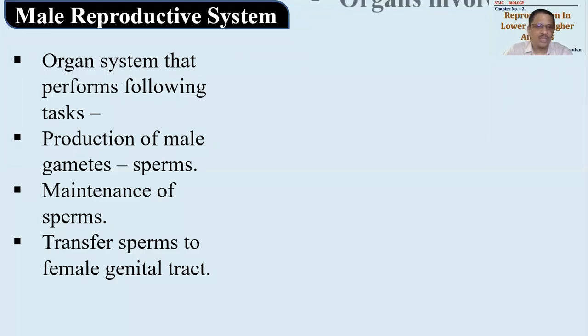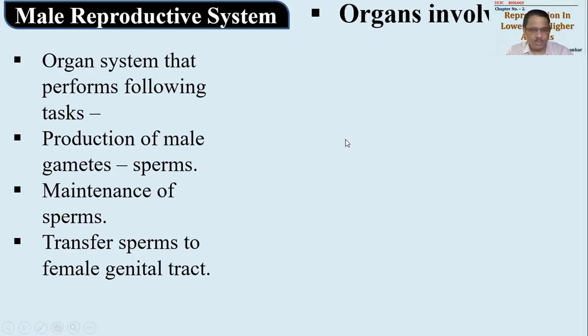So that is another task which is done. Then to maintain all these tasks, certain organs are required in the organ system. Different organs come together to form organ system. That's how we have to consider different organs that are involved in all these tasks. So organs of male reproductive system, we have to understand.